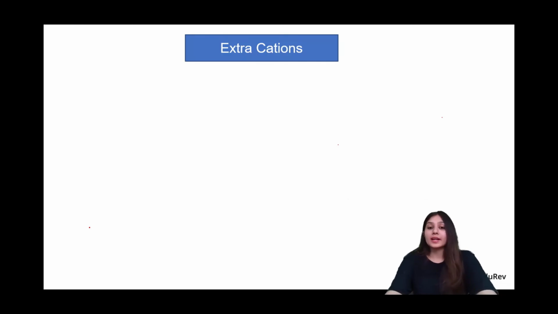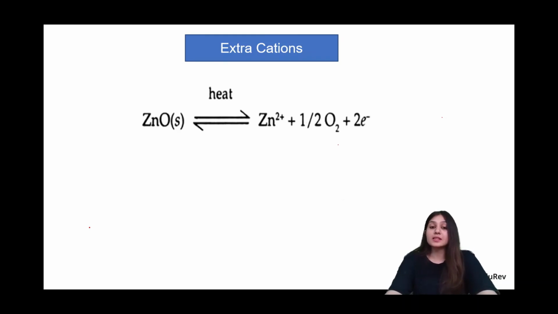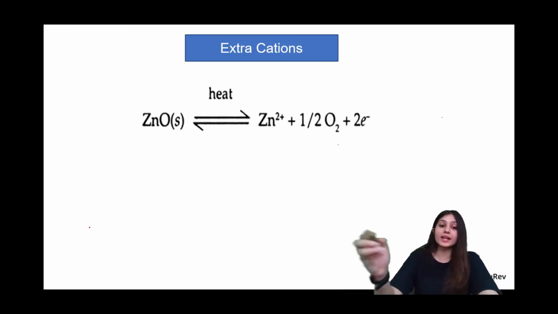Now let's have a look at what happens when there are extra cations. We have done the case when there is a smaller number of anions, with NaCl and F centers as the example. Now let's see what happens when there are extra cations. The most important example is zinc oxide heating. Zinc oxide, which is white in color, becomes yellow when it is heated.